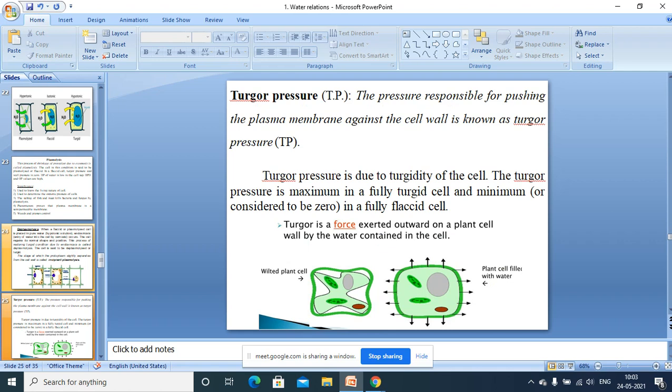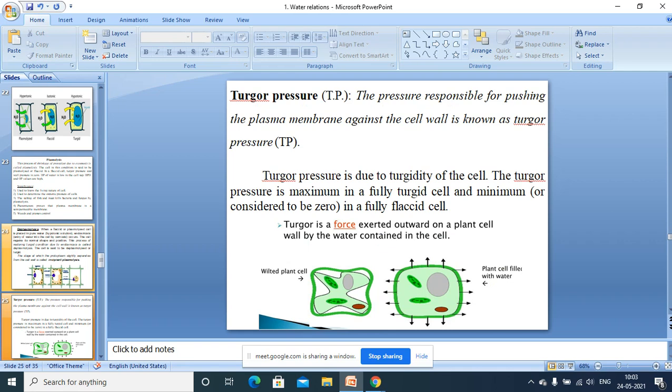Because of the turgidity of the cell, because of endosmosis. And this turgor pressure value is maximum in a fully turgid cell. That we have to remember. But the turgor pressure value is minimum, or zero, in a flaccid cell.